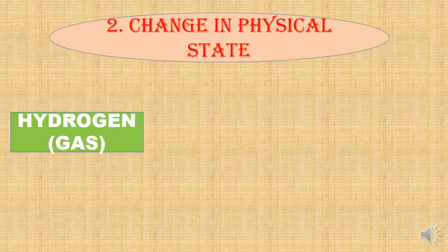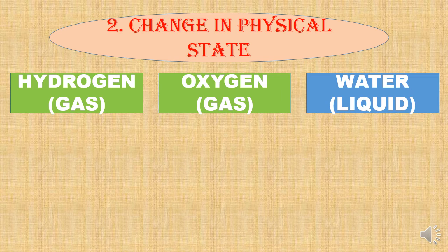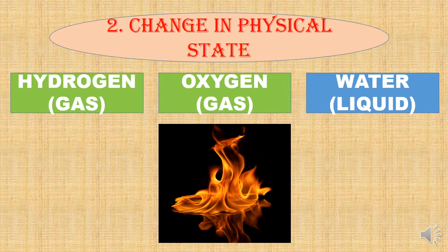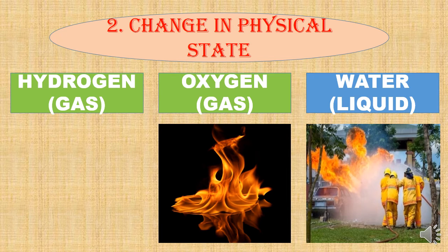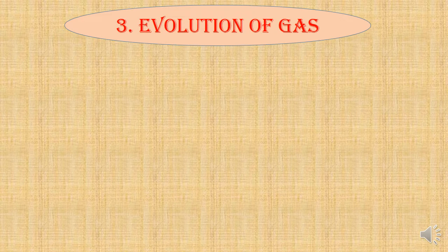Number 2. Change in physical state. We all know that when hydrogen gas is burnt in presence of oxygen gas, water is formed. Here, both hydrogen and oxygen are in gaseous state, but the water formed is in the liquid state, right? Again, the water possesses none of the properties of either hydrogen or oxygen. For example, oxygen helps in lighting the fire, but water is a fire extinguisher. It means a completely new substance is formed here. So, it is also a chemical change.